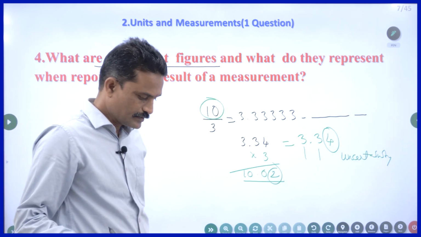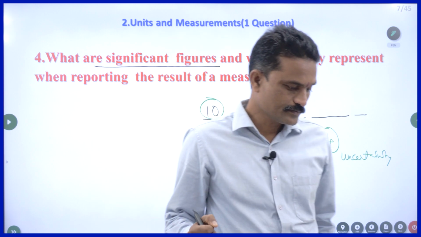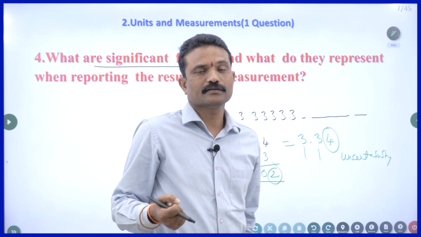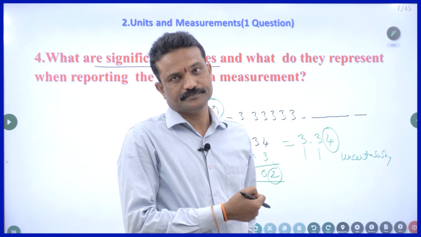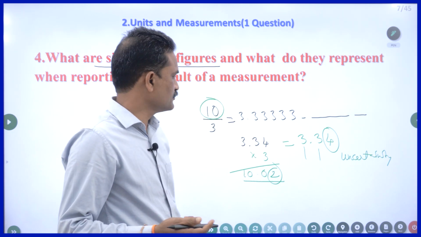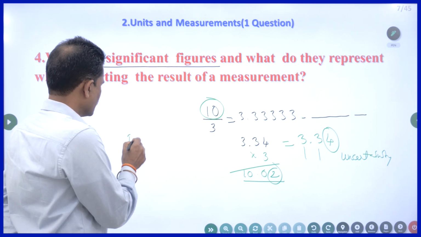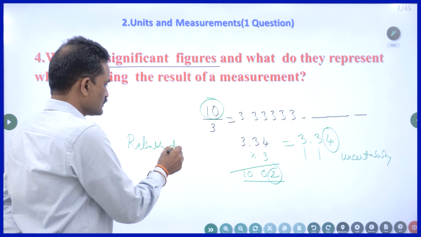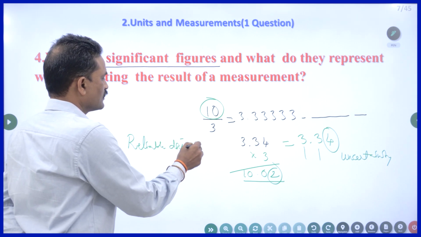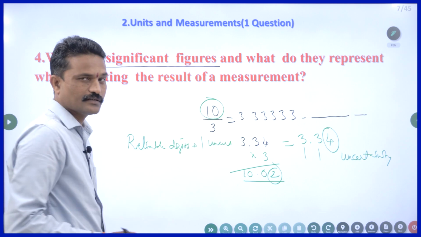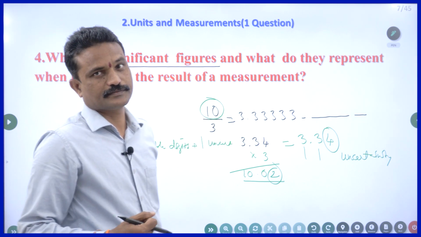So, I should tell you the result in such a way that uncertainty is minimum. But I cannot eliminate uncertainty. So, I am choosing reliable digits plus 1 uncertain digit, or the digit having uncertainty.